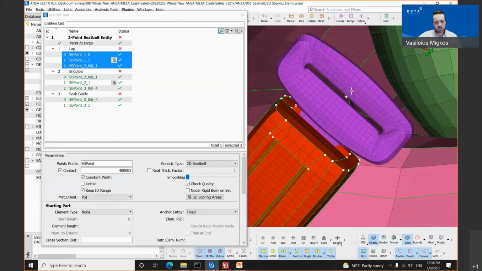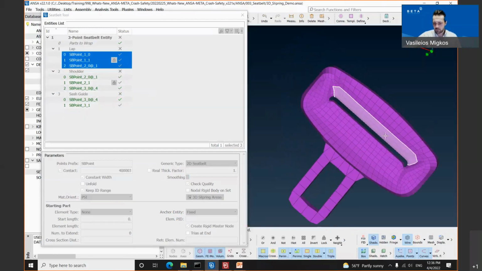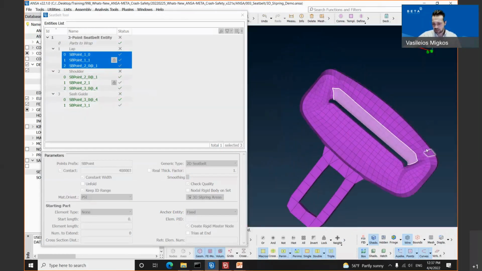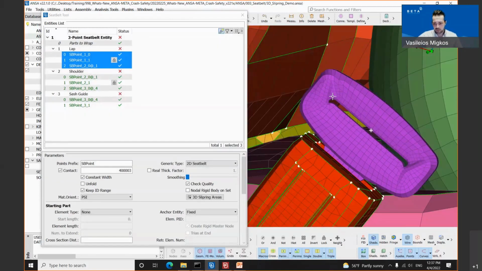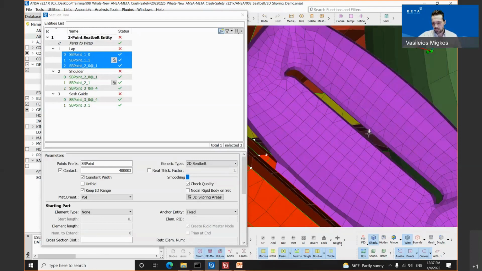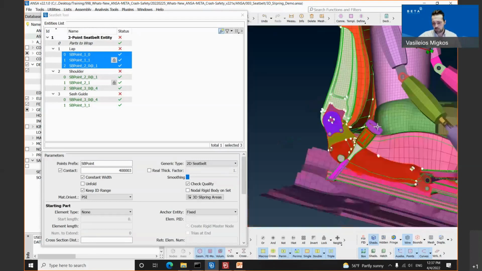Keep in mind that you need to select a node on the elements which have been selected previously in the 3D slip ring area where the seatbelt will pass through. I will click again the 3D slip ring area button. As you can see, we have selected these elements. So you need to select the third node for the first component on the elements where the seatbelt will pass through.